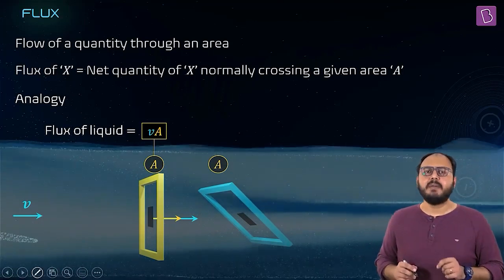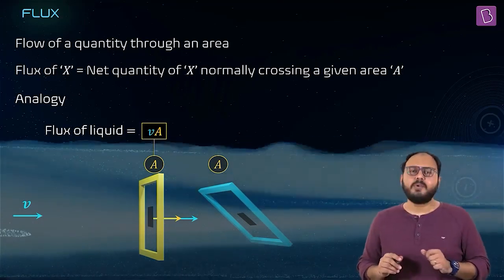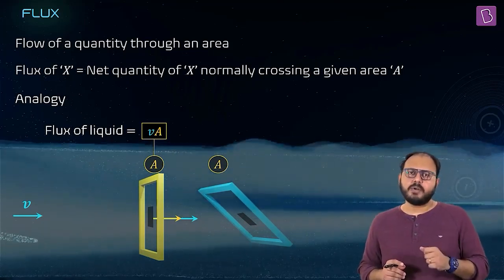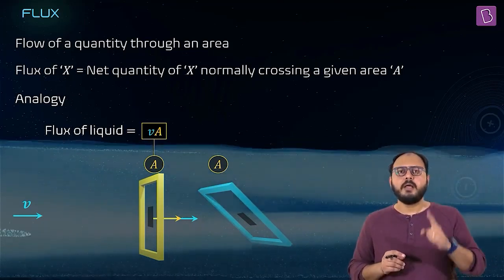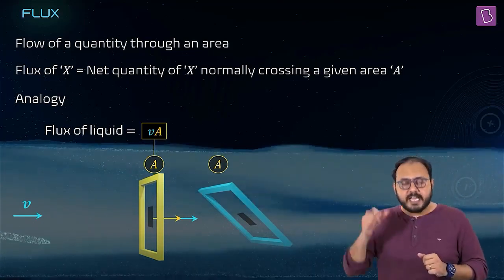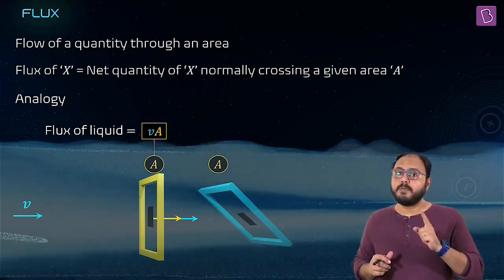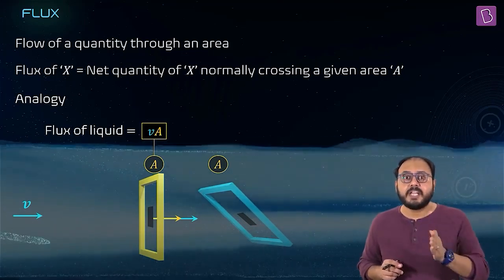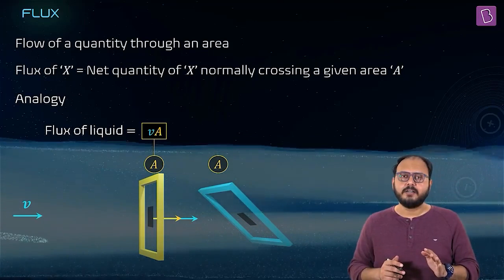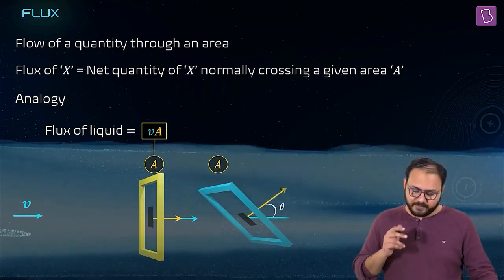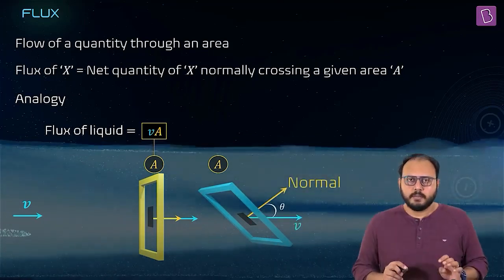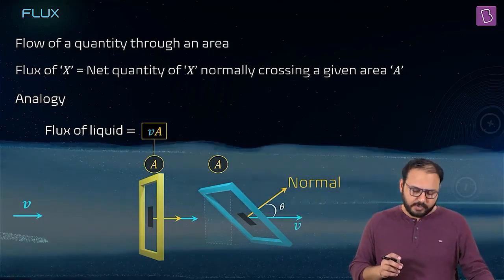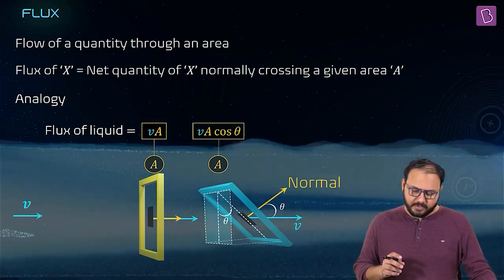That means angle matters. Angle between what? Angle between area and velocity. But what is area? Velocity is a vector quantity. Is area also a vector quantity? Vector flashback. Yes, area is a vector quantity. But the problem is it's a special vector. The direction of the area vector is perpendicular to the area. Can you see the angle between the area vector and the velocity vector as theta out here? Correct. So if you want to quantify that, here we go.